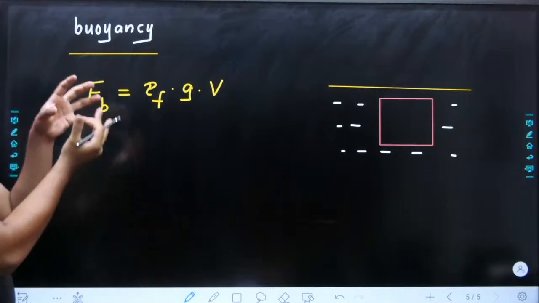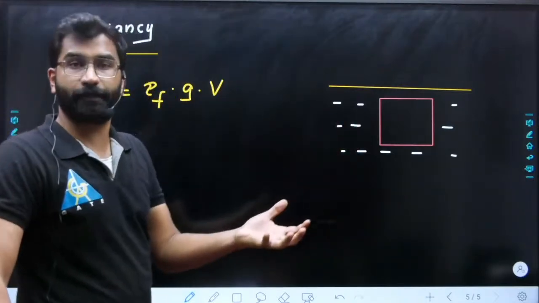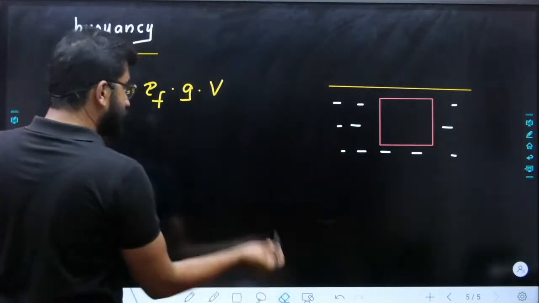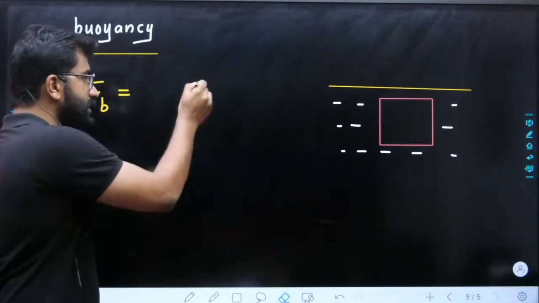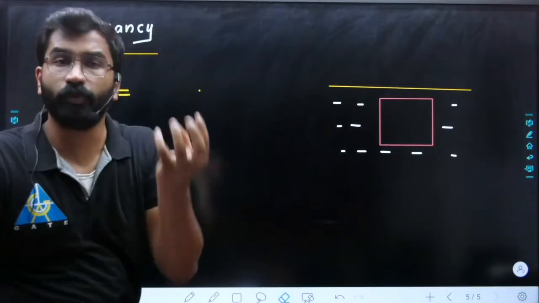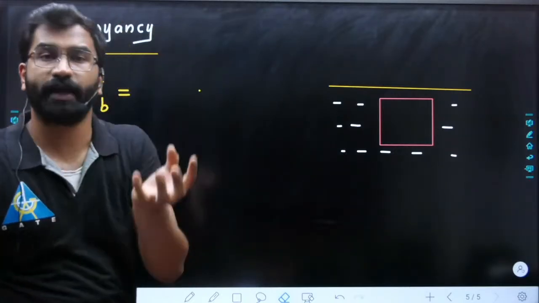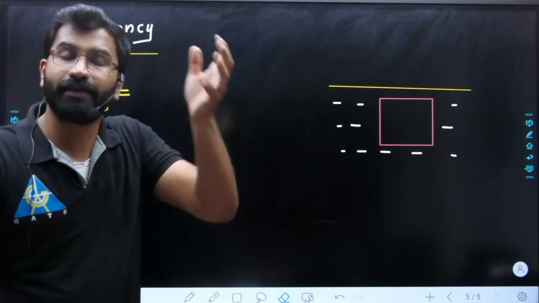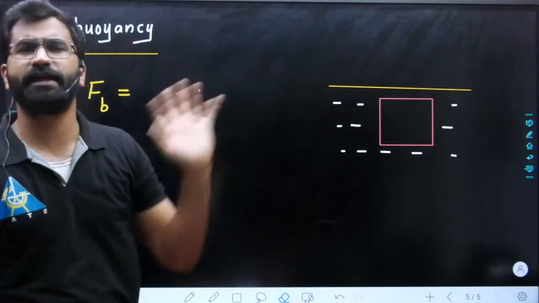That is how much volume is immersed in water. That is the meaning, right? Because why it is so? What is the Archimedes Principle? Always remember the Archimedes Principle, right? What is the magnitude of buoyant force? Magnitude of buoyant force is weight of water displaced by the body, weight of fluid displaced by the body.